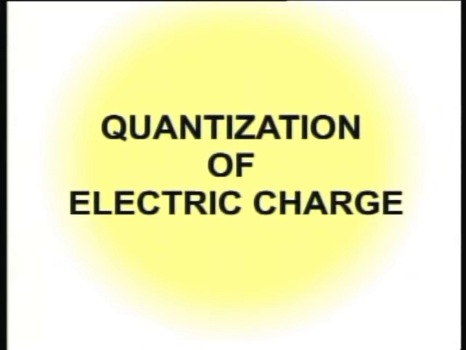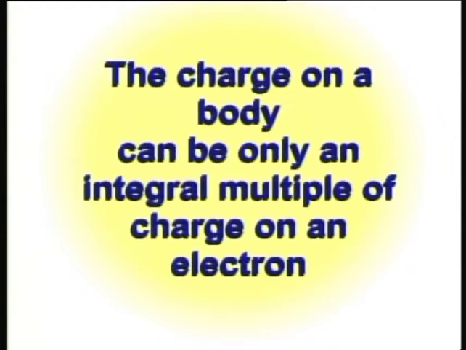We have learned there are two types of charges, positive and negative. We have also learned about the quantization of electric charge. The charge on a body can be only an integral multiple of charge on an electron.